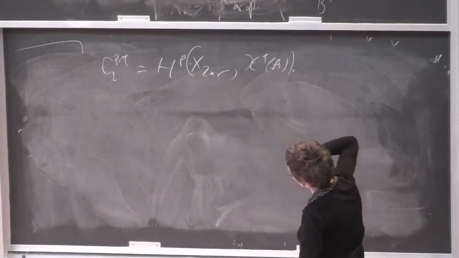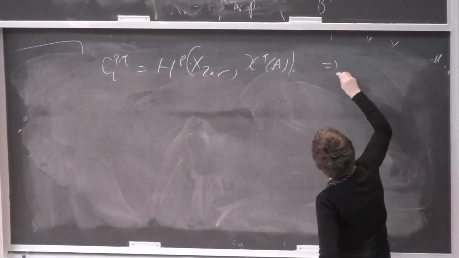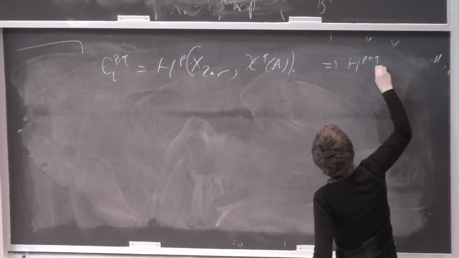You have the E_2^{p,q} term of this spectral sequence, and that will converge to H^{p+q} of X with coefficients in A.